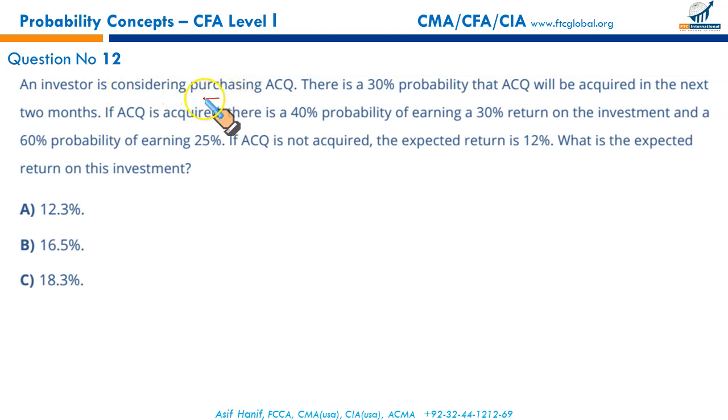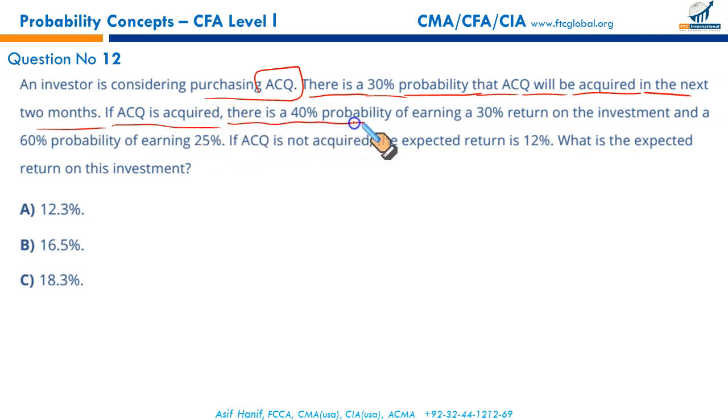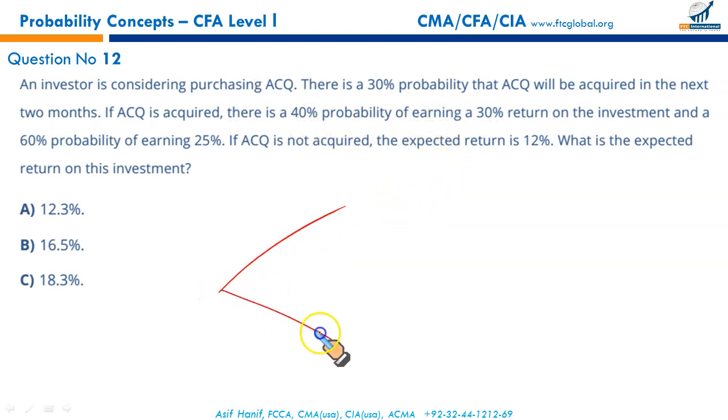An investor is considering purchasing ACQ. There is 30% probability that ACQ will be acquired in the next 2 months. If ACQ is acquired, there is 40% probability of earning 30% returns. Let me just read all this. If it is acquired or if it is not acquired, complement. So if ACQ is acquired, there is 40% probability of earning 30% return and 60% probability of earning 25%.